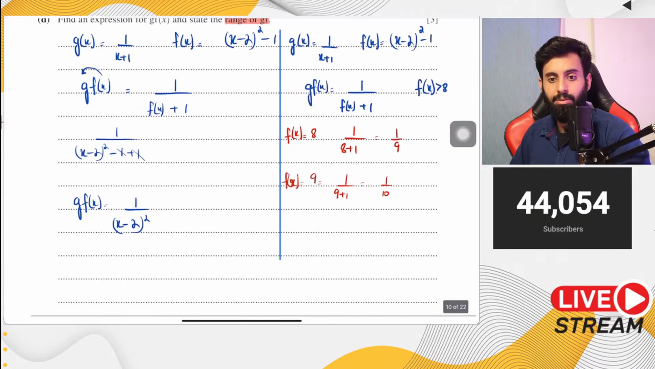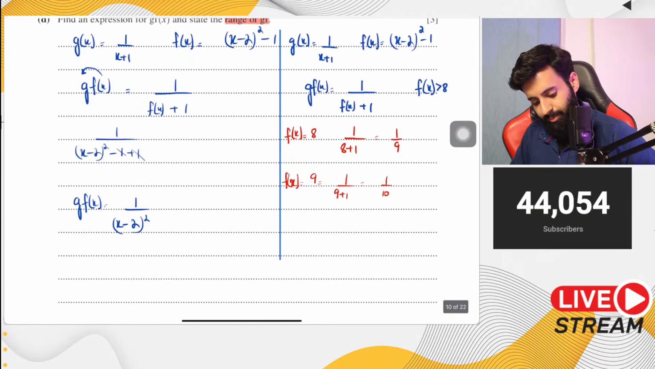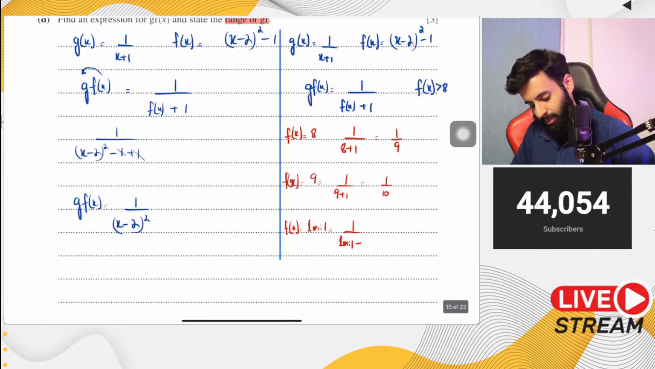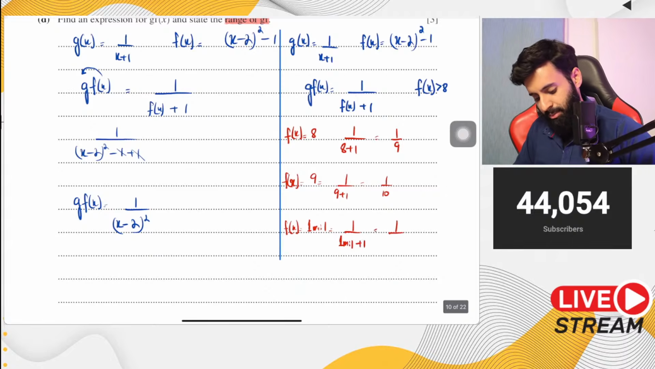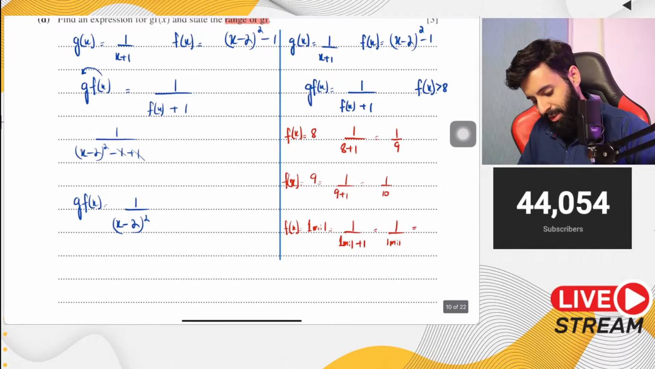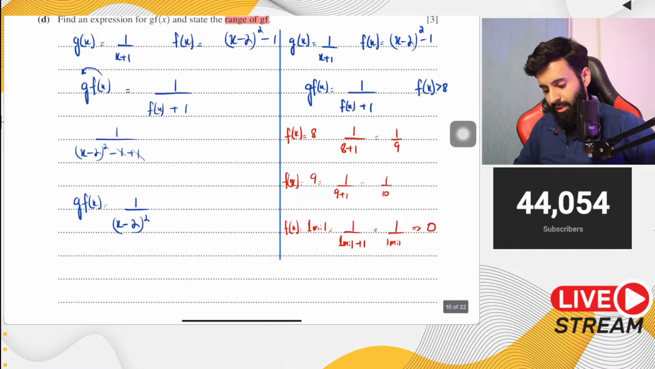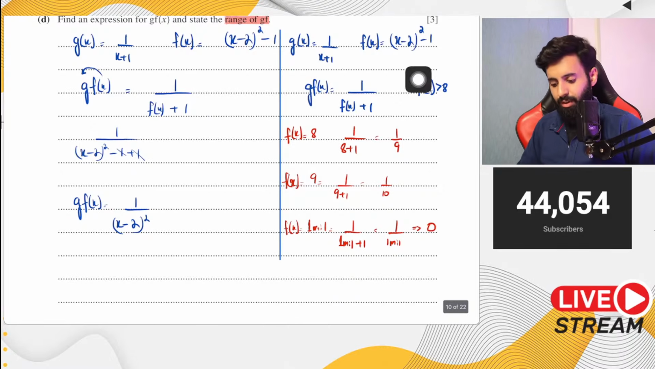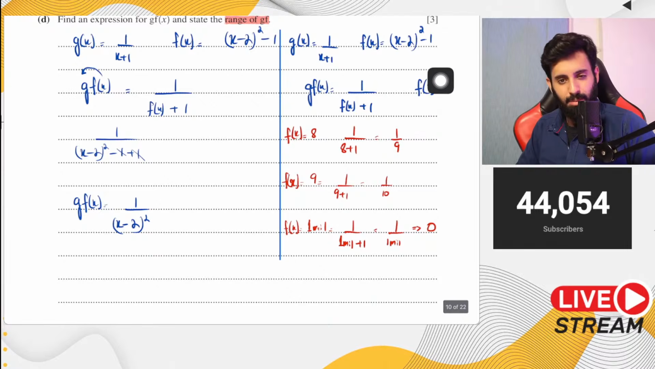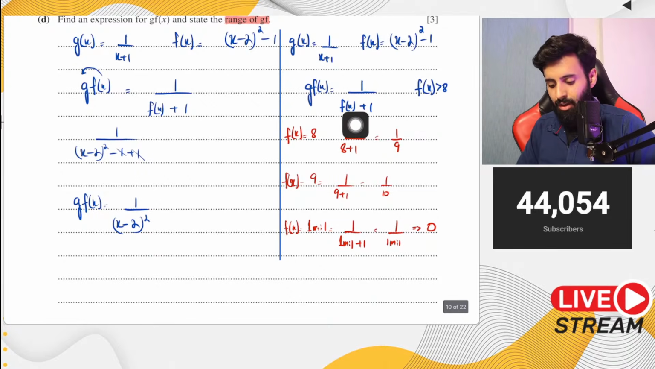If, let's say, f of x is equal to 1 million, then what will happen? You will have 1 over 1 million plus 1, which is equal to 1 over some extremely large value. Okay, and that would be extremely close to 0. Now what we have done is, through the range of f, we have been able to identify the pattern.